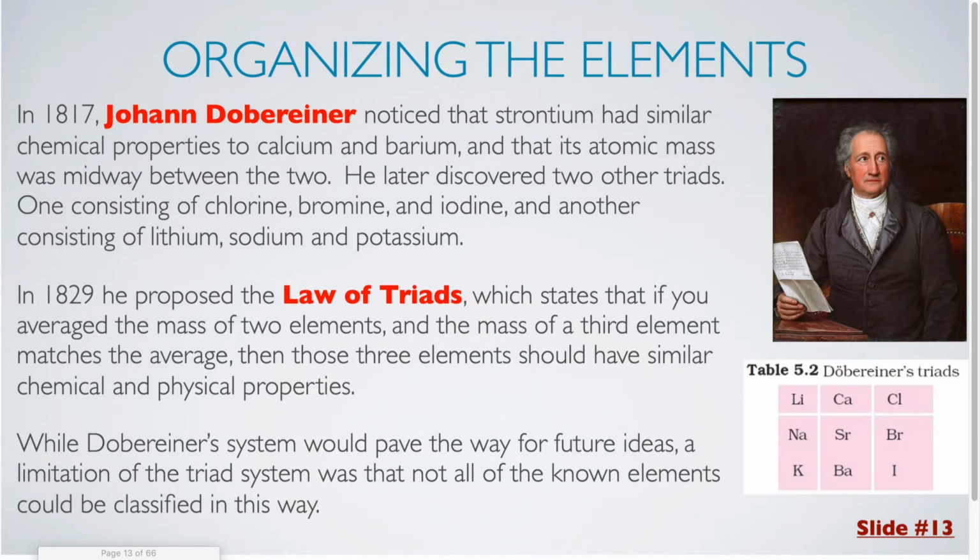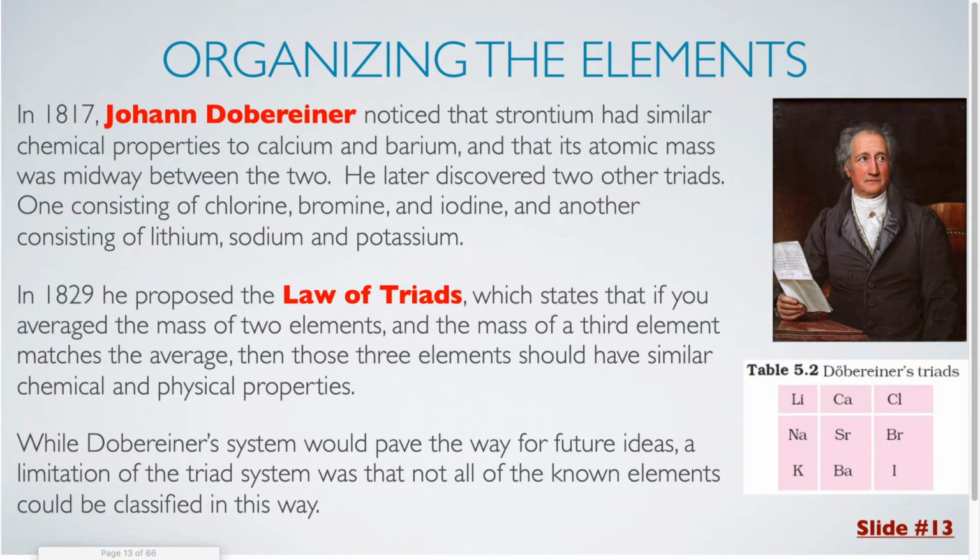In 1817, Johann Dobereiner noted that strontium had similar chemical properties to calcium and barium, and that its atomic mass was midway between the two. He later discovered two other triads, one consisting of chlorine, bromine, and iodine, and another consisting of lithium, sodium, and potassium.